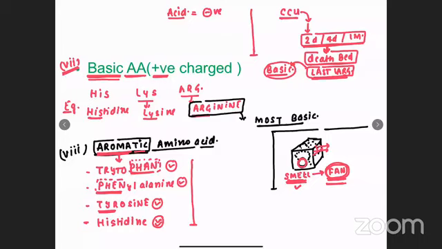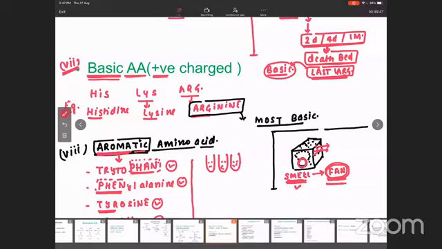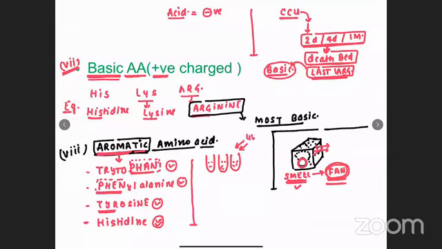There is a special quality regarding this aromatic amino acid. Let's say we are taking a test tube, and this test tube contains aromatic amino acid. Now when you expose the test tube to sunlight, which contains UV rays, this aromatic amino acid has a tendency that they will absorb the UV rays very easily. So write down this statement: aromatic amino acid have a tendency to absorb the UV rays.